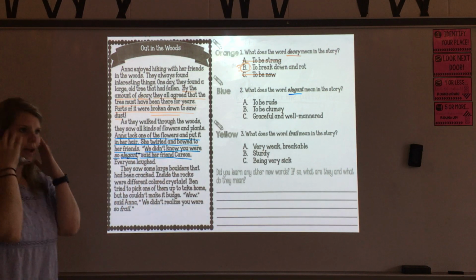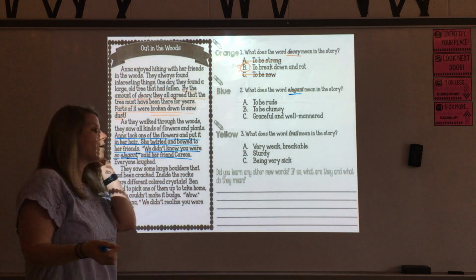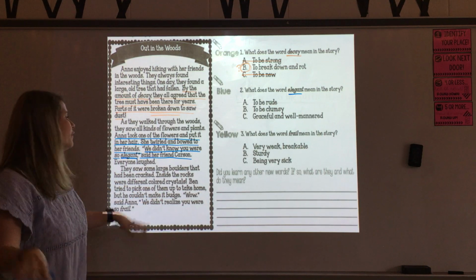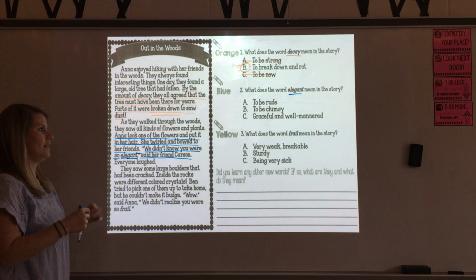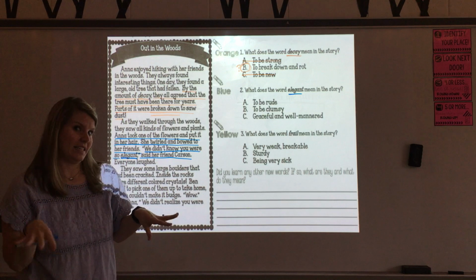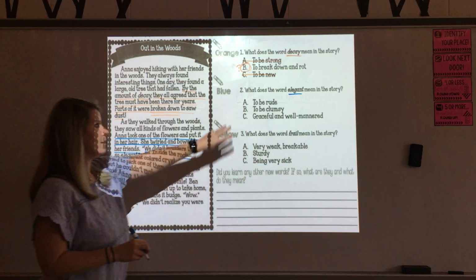Okay, so now I've got this picture in my head of a girl. She's got a beautiful flower in her hair. She's twirling. She's bowing to her friends. Now I kind of know what the word elegant means. To me, it sounds a little fancy, like she's kind of a little fancy. Kind of going back to Fancy Nancy like I was talking about. So let's look at our three choices here.